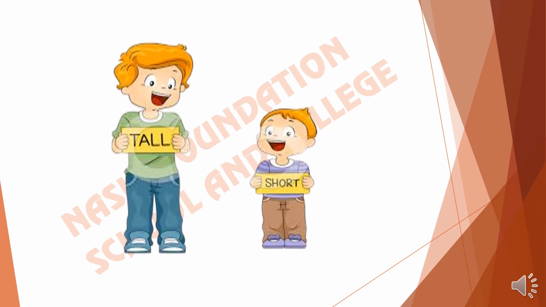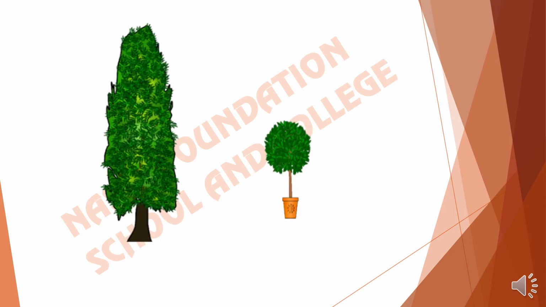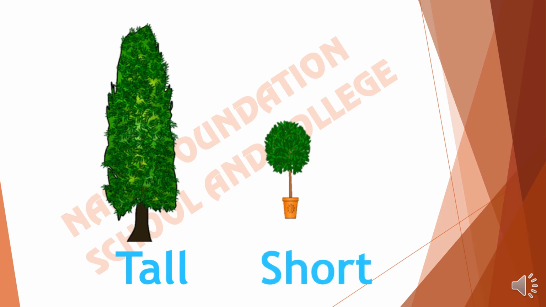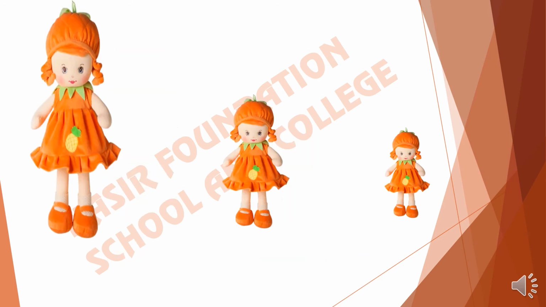Here we can see that two kids are shown. The first one is tall and the second one is short. Two trees are shown on the screen. Can you tell me about this one? Is it tall or short? This one is tall and the other one is short. These are also arranged according to their height.